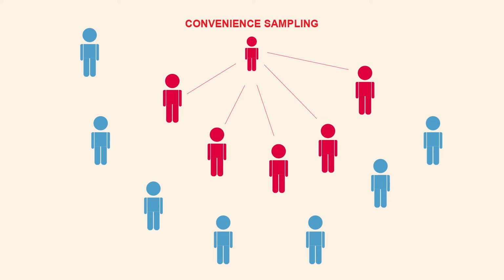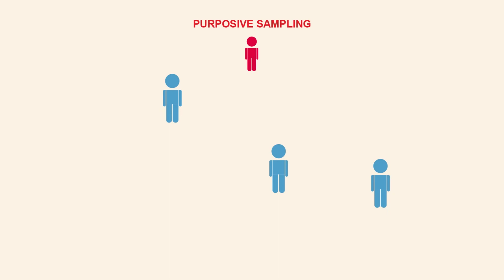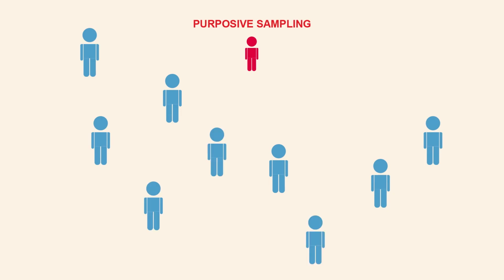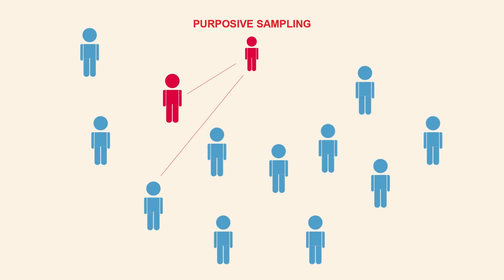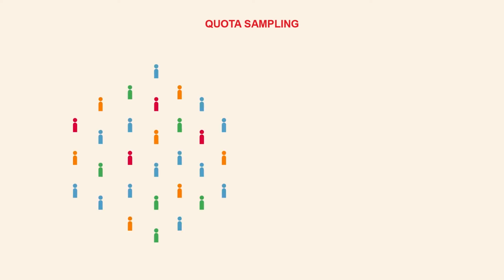Here, according to the researcher's convenience, the researcher will select the sample for the research. The second one is purposive or judgmental sampling. According to the research purpose or interest, the samples are selected; that is known as purposive sampling. And the third one is quota sampling. According to the quota, the samples are selected until the sample size is achieved.